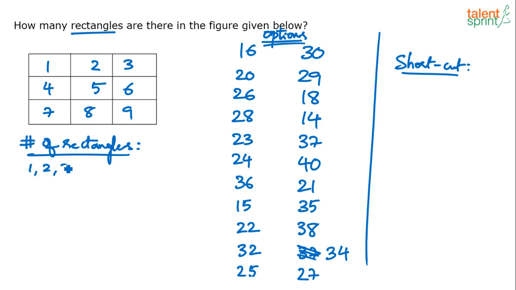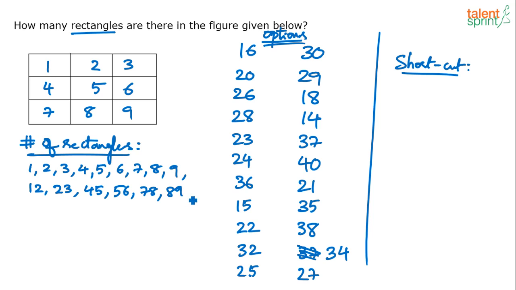1, 2, 3. All these are rectangles, right? Independent ones. 4, 5, 6, 7, 8, 9. So we already got 9, but nothing is less than 9 here, so we'll have to continue. Then 1, 2, 2, 3, 4, 5, 5, 6, 7, 8, 8, 9. 1, 4, 4, 7. Try to look at the sequence, the way I am counting, I mean the directions in which I am moving. Right? 5, 8, 3, 6, 6, 9.